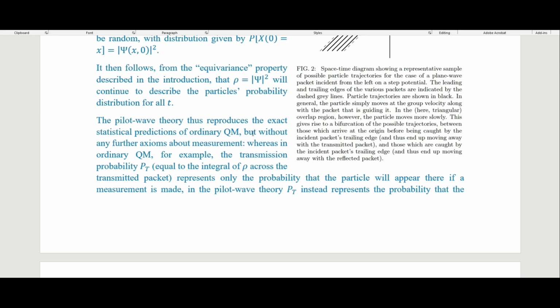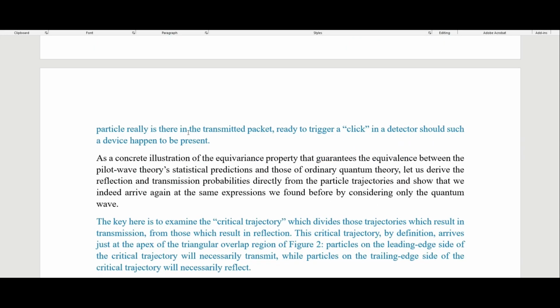So the pilot wave theory thus reproduces the exact statistical predictions of ordinary quantum mechanics without any further axioms about measurement. Whereas in ordinary quantum mechanics, for example, the transmission probability, equal to the integral of the density here across the transmitted packet, represents only the probability that the particle will appear there if a measurement is made. In the pilot wave theory, however, this transmission probability instead represents the probability that the particle really is there in the transmitted packet, ready to trigger a click in a detector should such a device happen to be present.